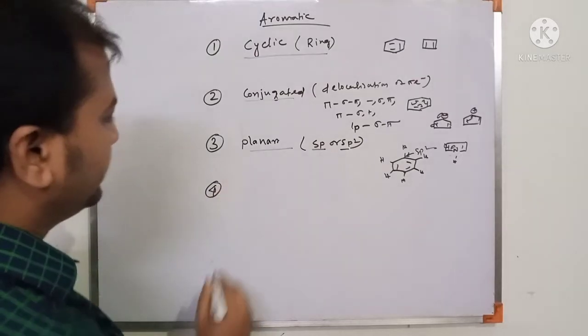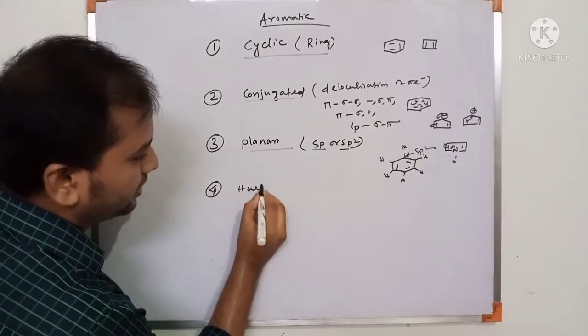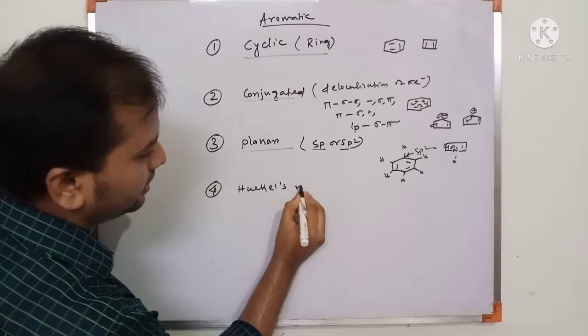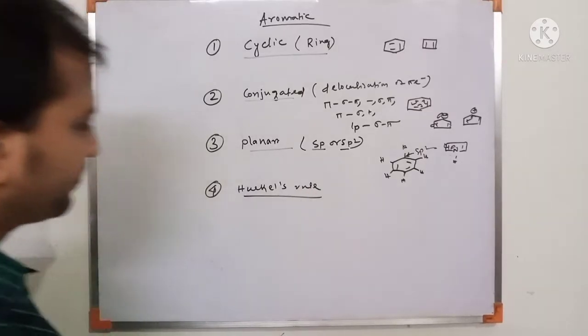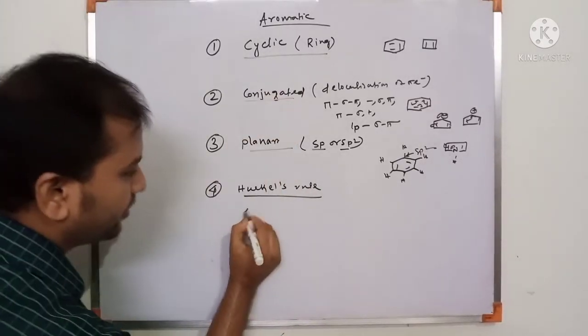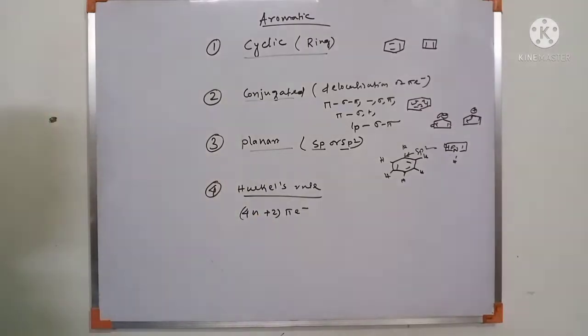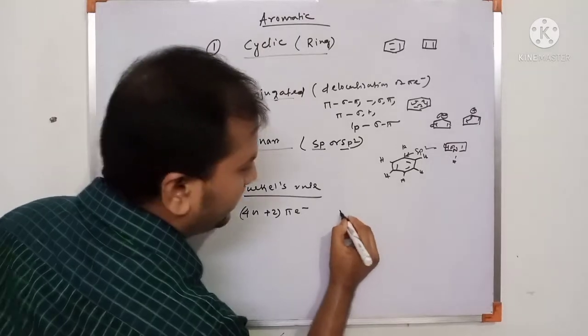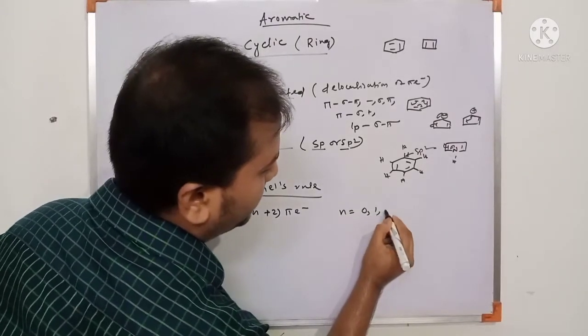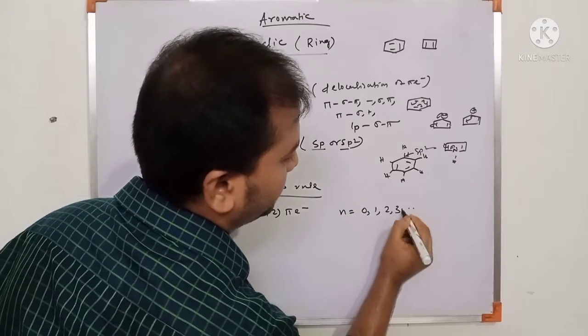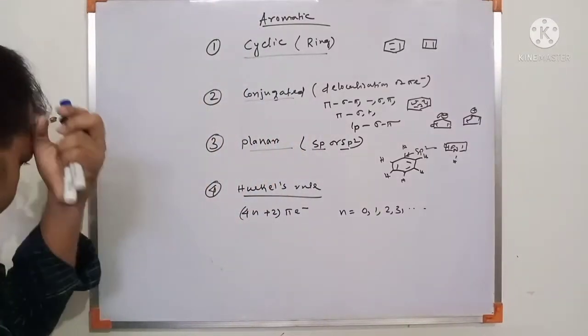And the fourth condition is Huckel's rule. Huckel's rule is that an aromatic system has 4n plus 2 pi electrons, where n equals 0, 1, 2, 3, etc. This is an integer number.